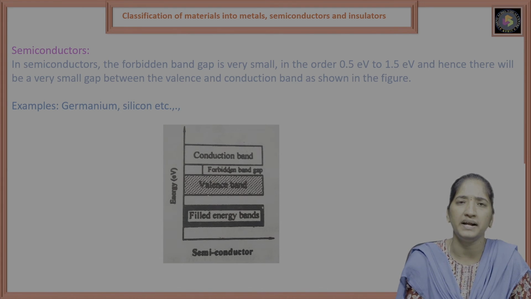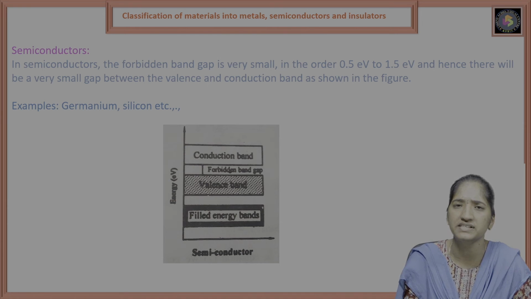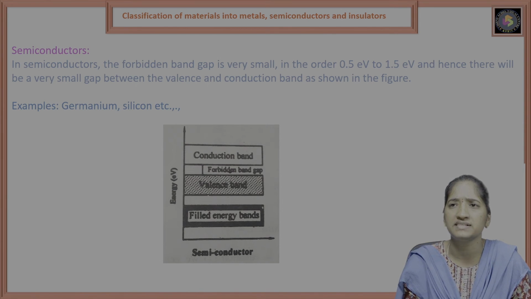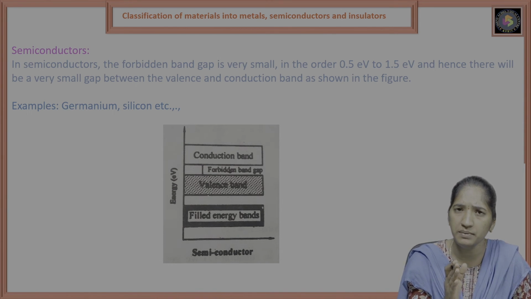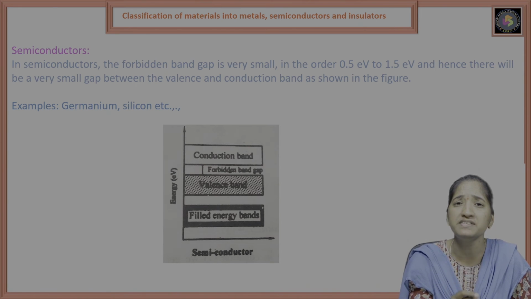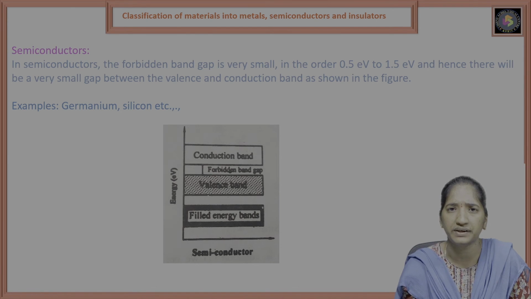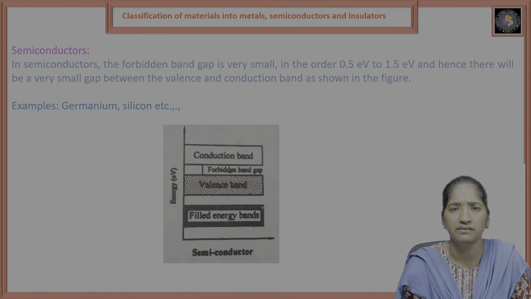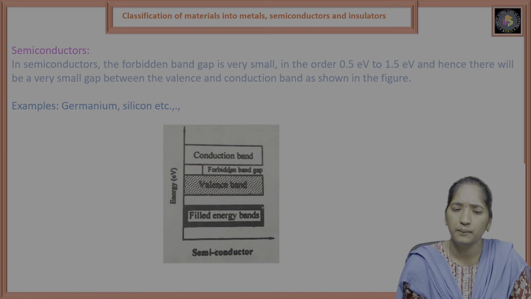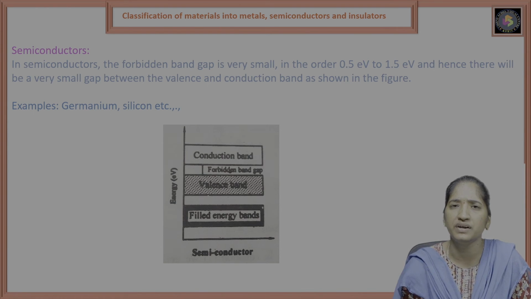In the name itself, semiconductor, semi means partial. Sometimes it behaves as a conductor, sometimes as an insulator. At 0 degrees Kelvin, the material behaves as an insulator.